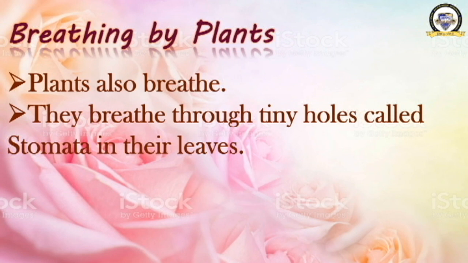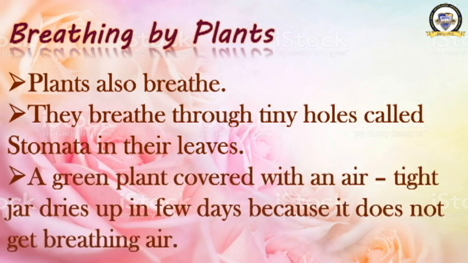Have you understood? Plants breathe through stomata. What is stomata? Stomata is the small hole in the leaf of a plant. A green plant covered with an airtight jar dries up in a few days because it does not get breathing air. We can understand that there is an experiment which can be done to find out the breathing of plants.